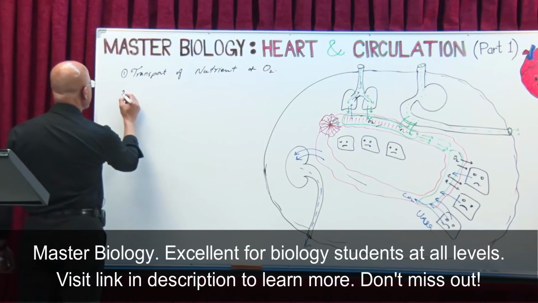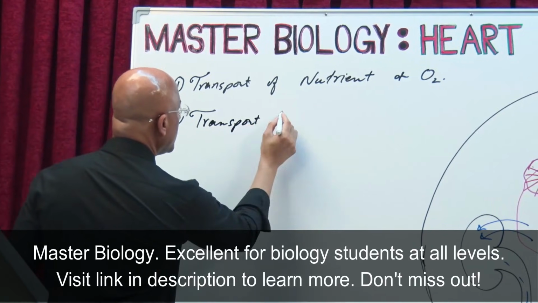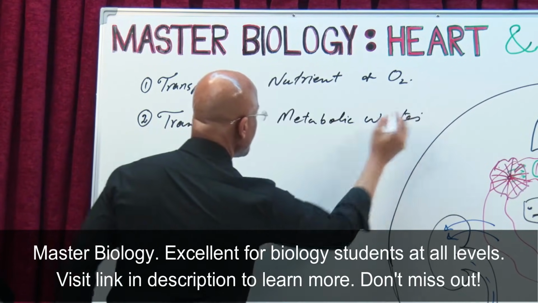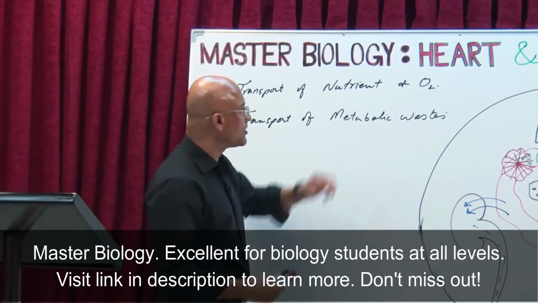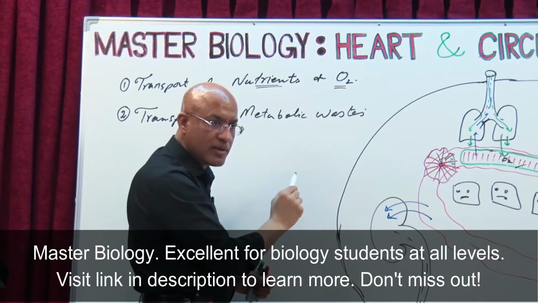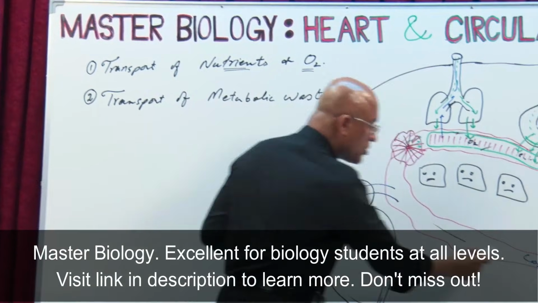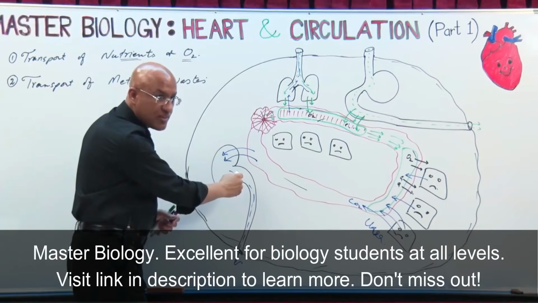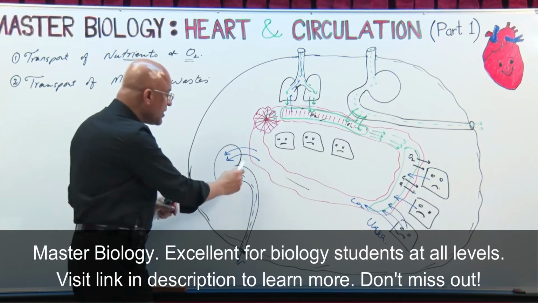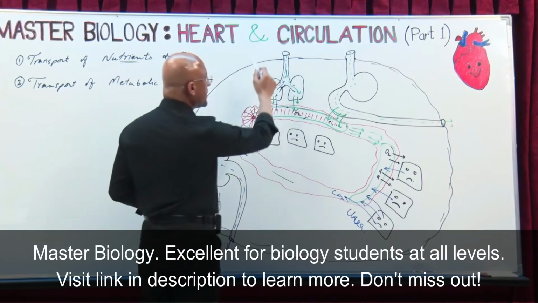So the second function is transport of metabolic waste: transporting nutrients and oxygen from the gastrointestinal system and lungs to the tissues, and transporting the metabolic waste from the tissues to the elimination surfaces, those exchange surfaces which eliminate waste products out of the body, like kidneys, or carbon dioxide transported to the lungs to get it out, right?